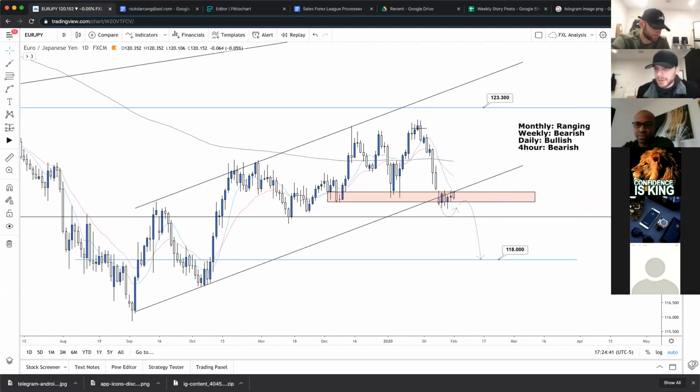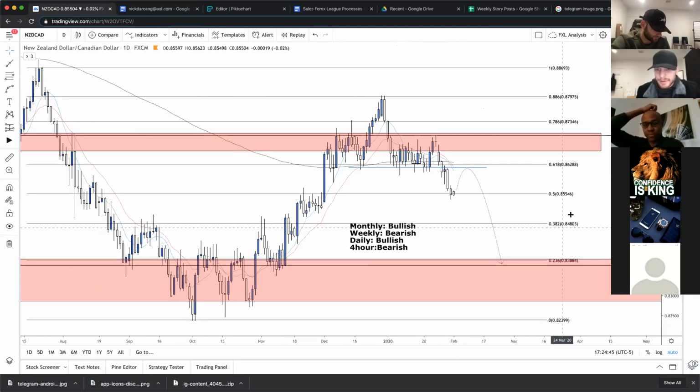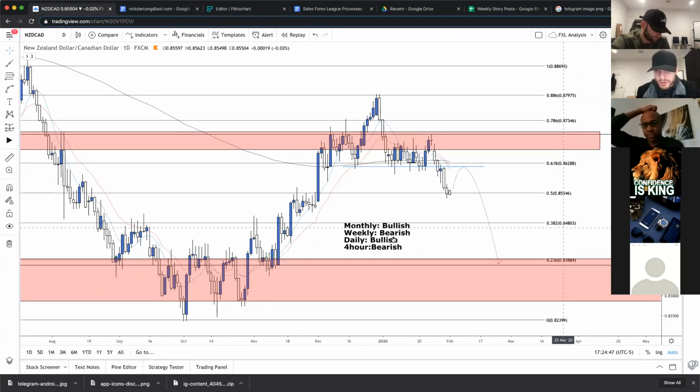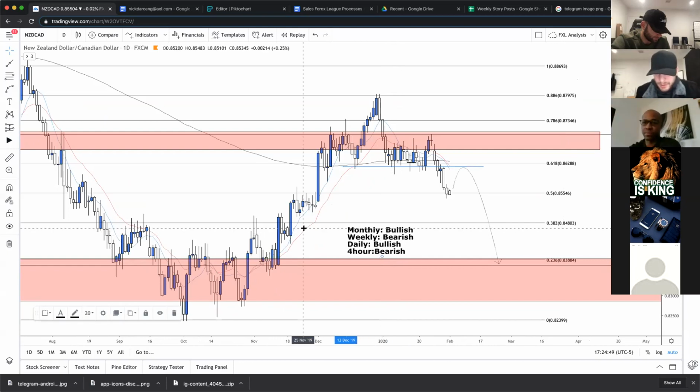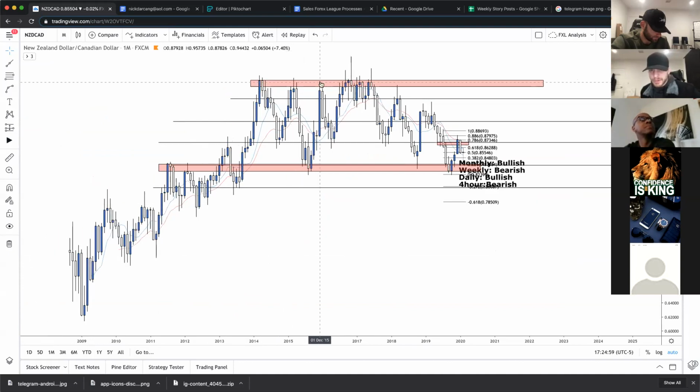Nice. So I got one more for you. NZ CAD. Just because this one looks so good as far as structure goes. So let's take a look at the overall higher time frame. So monthly is bullish, weekly is bearish, daily is bullish, 4 hours bearish. Let's go ahead and jump to the monthly. Right, big range, humongous range.